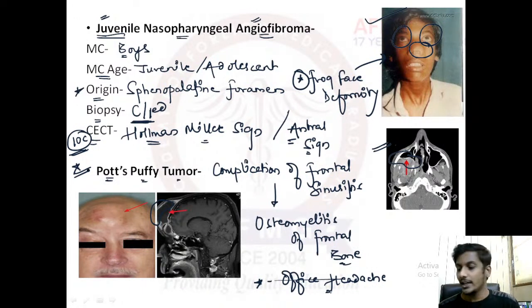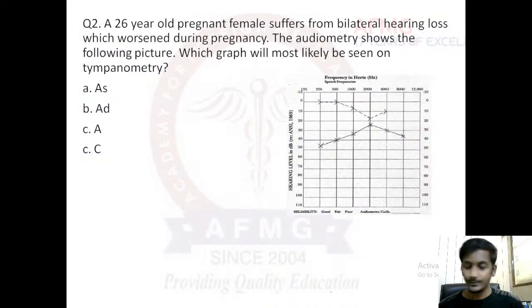Along with that, we can also see a benign bone tumor commonly in cases of frontal sinusitis, and those are known as osteomas. I hope these two things you remember about frontal sinusitis. First, it presents with office headache, and second, osteomas are more commonly associated with frontal sinusitis. Moving further to the next question now. I hope it was fine.